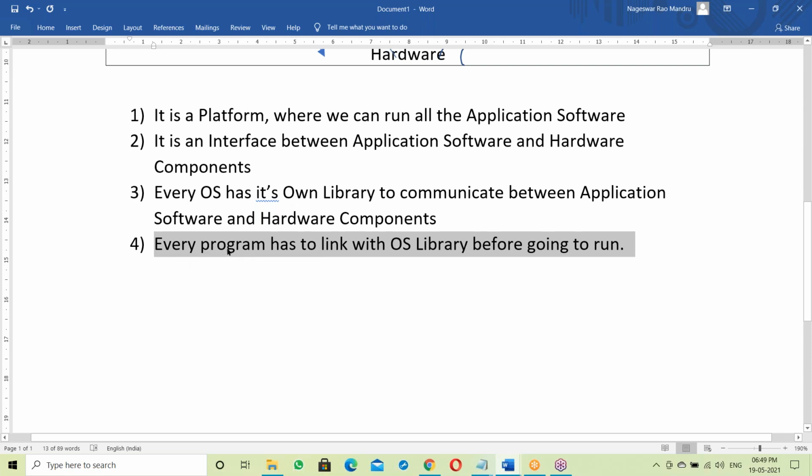What is the fourth point? Every program has to link with the OS library before going to run. That OS may be Windows OS, Linux OS, or Unix OS. After linking with the OS library, execution starts. We'll discuss this point very clearly too.